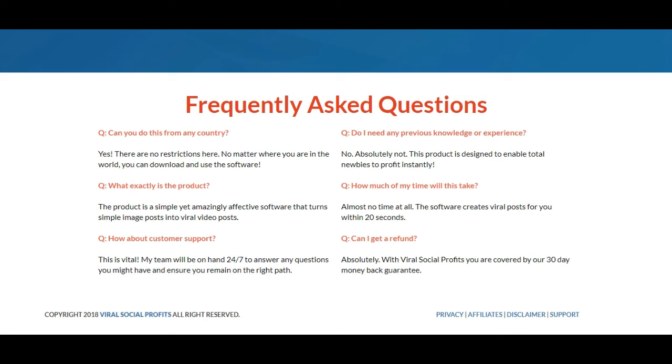How about customer support? This is vital. My team will be on hand 24/7 to answer any questions you might have and ensure you remain on the right path. Do I need any previous knowledge or experience? No. Absolutely not. This product is designed to enable total newbies to profit instantly. How much of my time will this take? Almost no time at all. The software creates viral posts for you within 20 seconds.